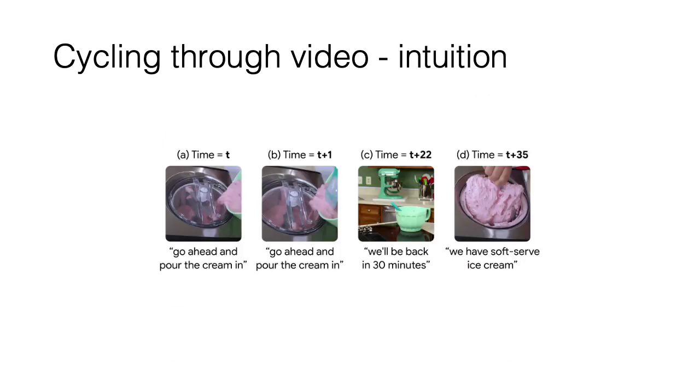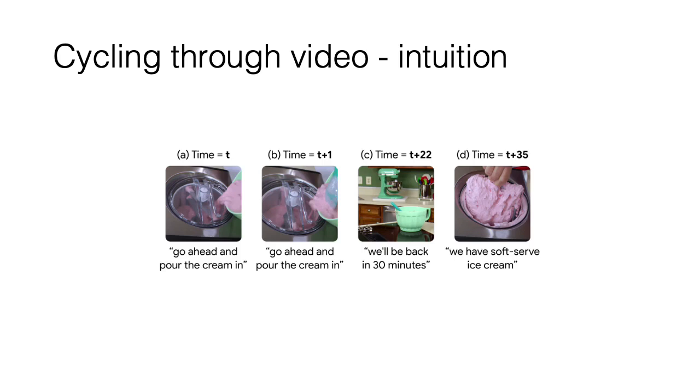To understand the motivation behind this cycle loss, let's reconsider this ice cream example and understand why only D can emerge as a viable solution to our cycle problem. Remember that our model needs to find temporal cycles in both vision and language. This disincentivizes the model from making predictions that occur in the immediate future, since the model is not going to predict as a future the same textual state that it's already at. Instead, the model is biased toward attending to transitions that are salient in both modalities, and these tend to be more high-level and aligned with human intuition. A future frame such as C does have different text and visual appearance, but the model would not be able to find its way back to A since these two states are unrelated.